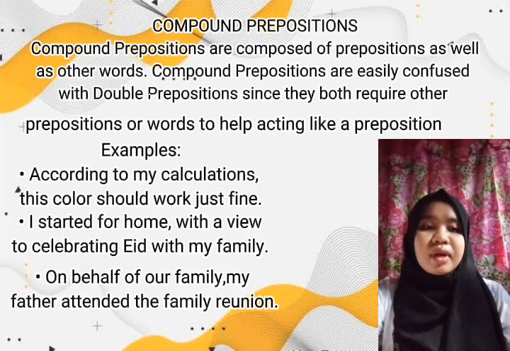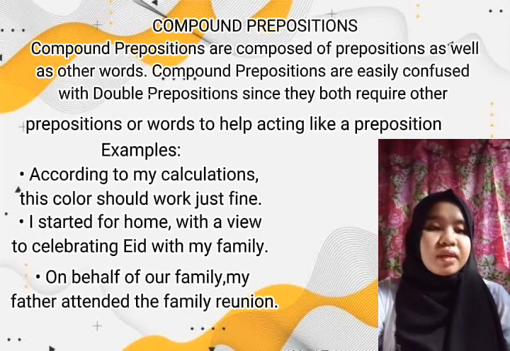Examples: according to my calculations, this color should work just fine. I started for home with a view to celebrating Eid with my family. On behalf of our family, my father attended the family reunion. For the first example, the compound preposition being used is according to, followed by the other part of the sentence.